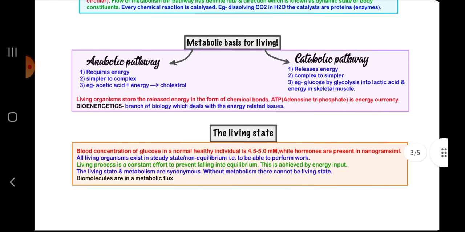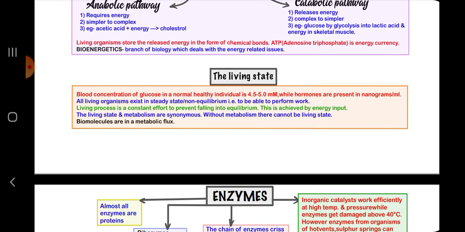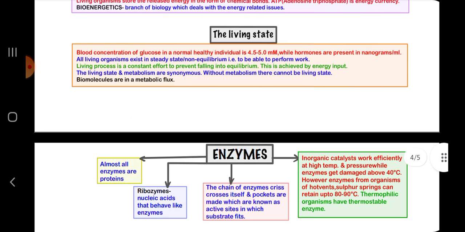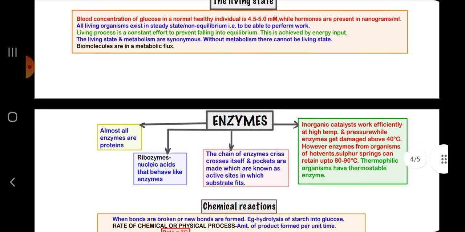Then the metabolic basis for living: anabolic pathway and catabolic pathway. Anabolic requires energy, it converts simple to complex, and catabolic releases energy and changes complex to simpler. Living state: blood concentration of glucose in a normal healthy individual is 4.5 to 5.0 mM, while hormones are present in nanograms. All living organisms exist in a steady state or non-equilibrium, that is to be able to perform work.